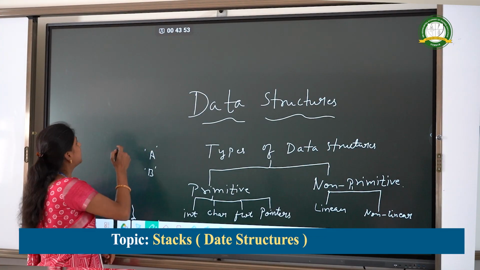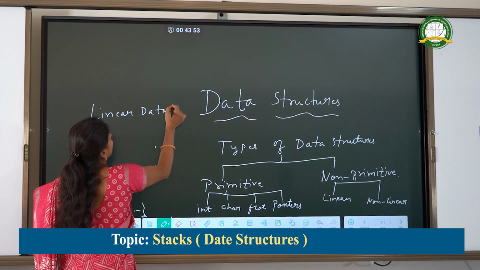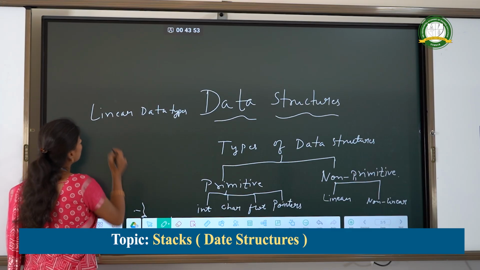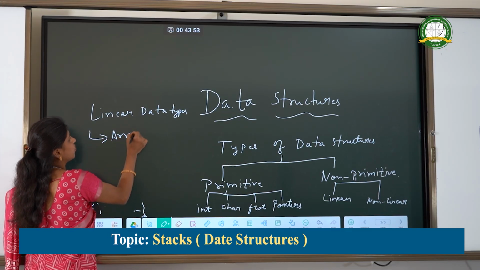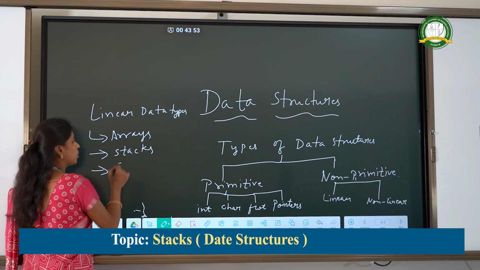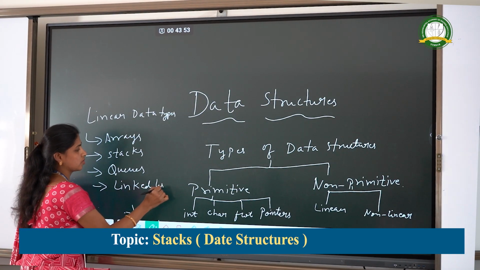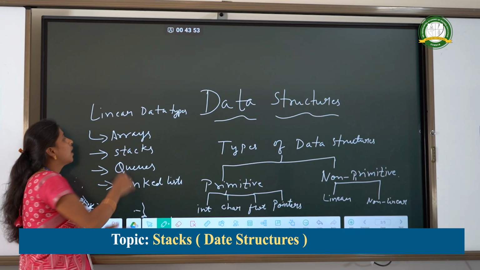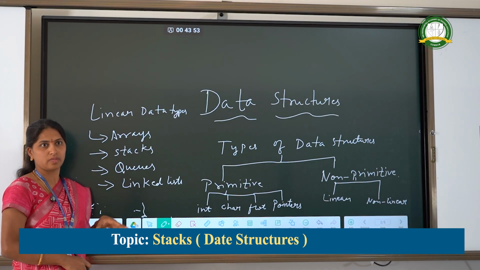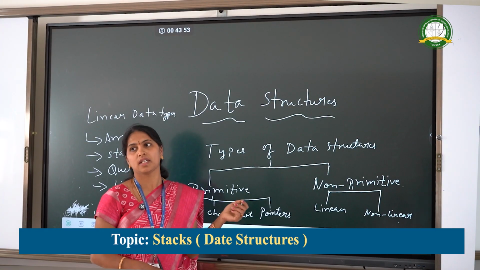For example, for linear data types, we have arrays, stacks, queues, linked list, where the elements are stored in a homogeneous manner, that is in continuous manner.